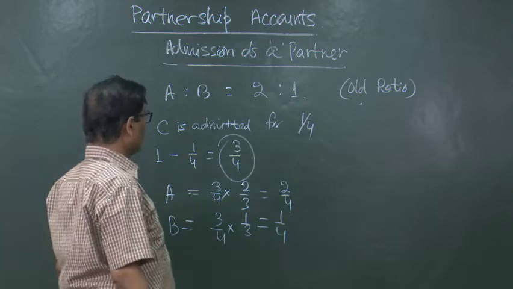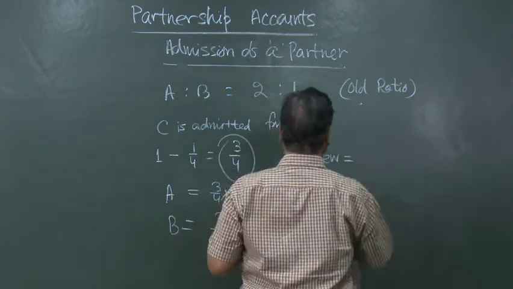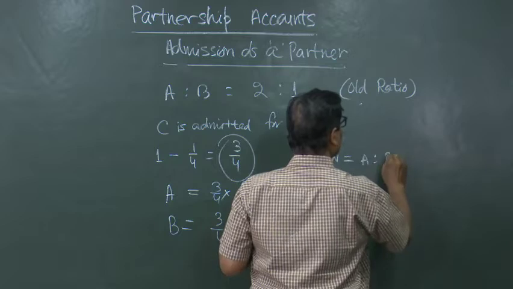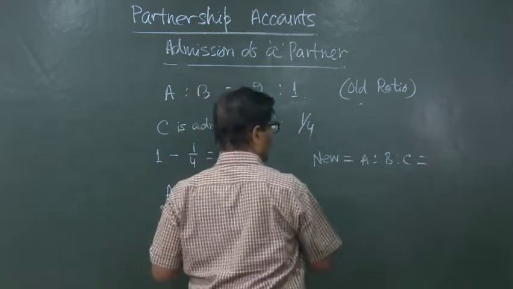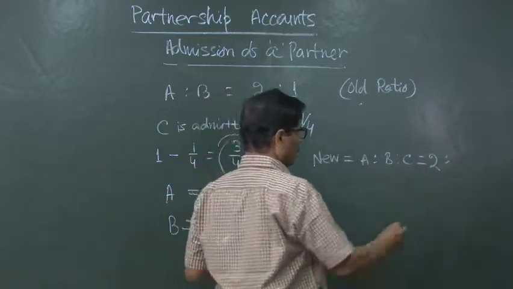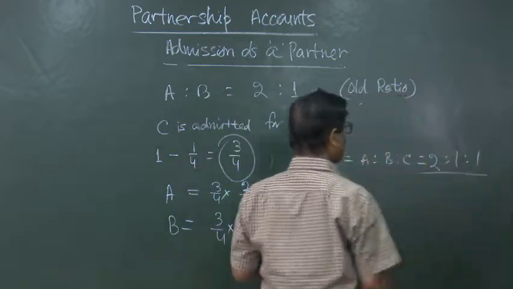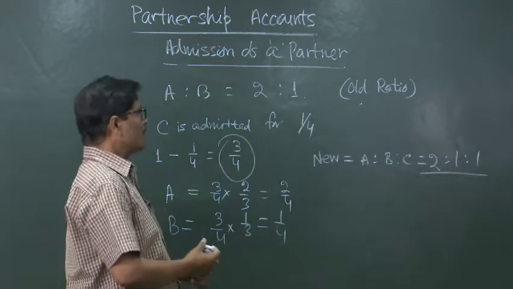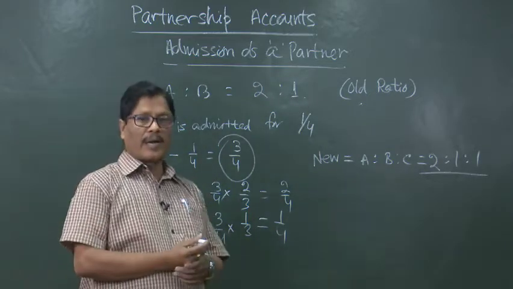In this way, the new profit sharing ratio will be A is to B is to C: A will be having 2, B will be having 1 and C will be having 1. So, this is the new profit sharing ratio. A is to B is to C, the new profit sharing ratio will be 2:1:1.